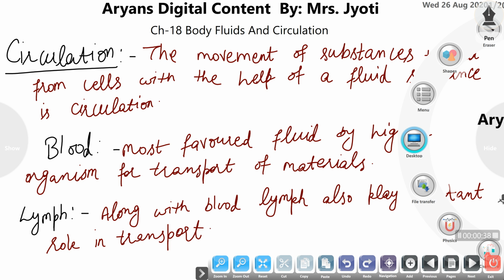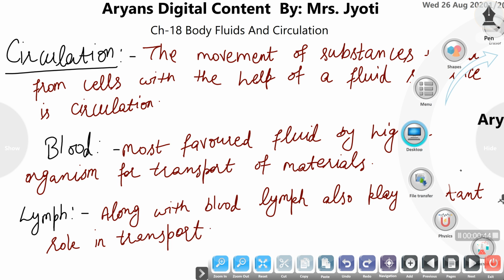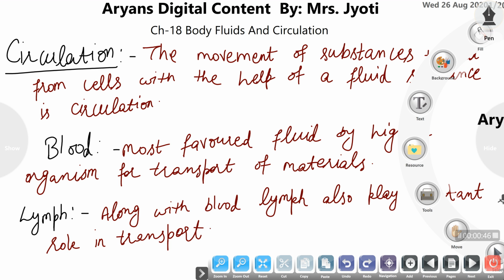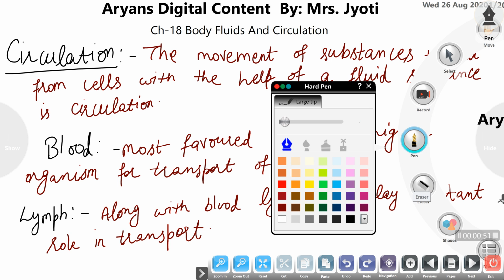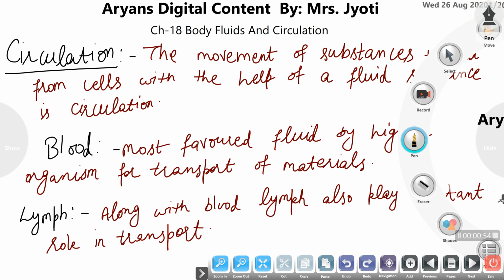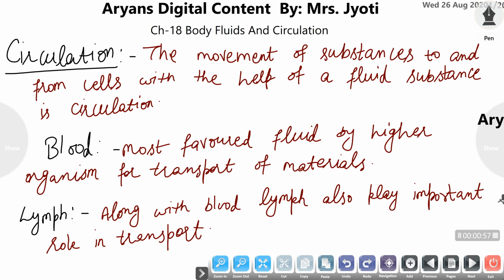Okay, so start with the circulation. What is circulation? Circulation is a circular movement of substances in the body that are transported along a particular fluid substance. Means the movement of substances through a particular fluid to a particular center, and from cells to the organs, and from various organs to the cells of other organs. Means a continuous supply of substances or nutrients is maintained through this particular mechanism, that is known as circulation.